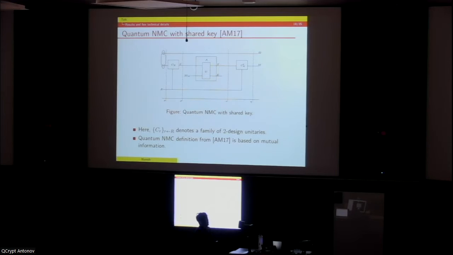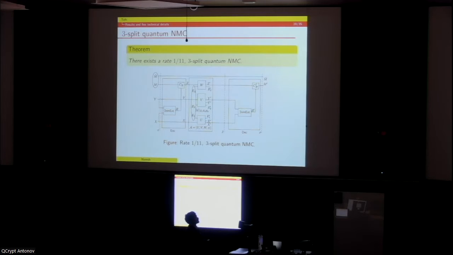Now, before delving into our construction of quantum non-malleable codes, it's nicer to see what has been studied in a much simpler setting with a shared key that is present at the encoder and decoder. This quantum non-malleability with a shared key is considered in earlier work, and they proved that any two-design unitary function family can give such a non-malleable code property.